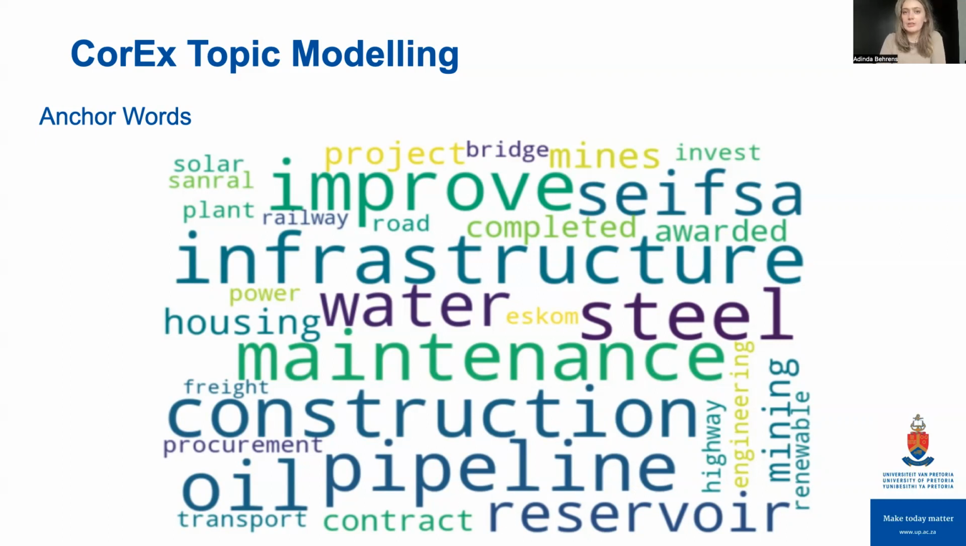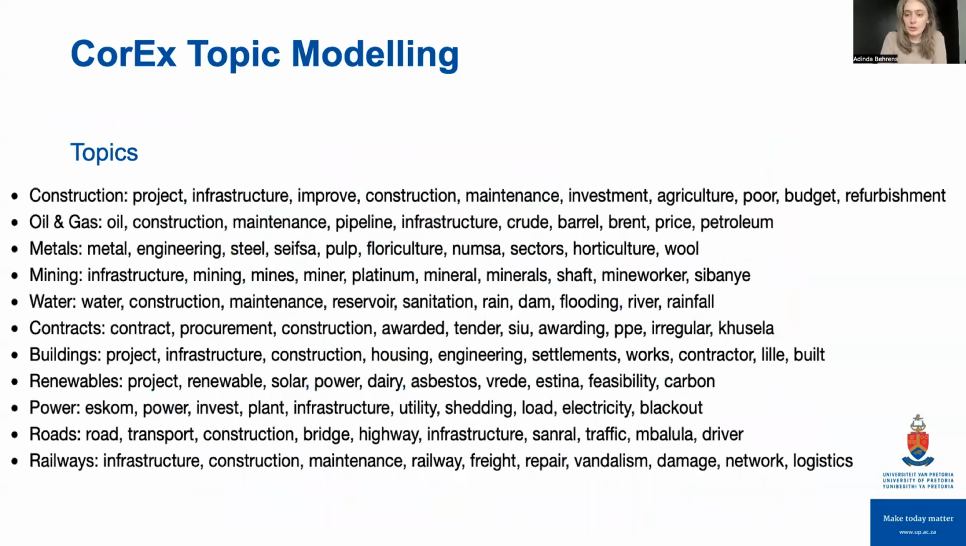An anchor topic is just a grouping of anchor words. So I grouped some of these words together to find my topics. These words are generally related to infrastructure, such as construction, pipelines, oil, water, reservoirs, Eskom, etc. Feeding these words into my model, I used an anchor strength of 15.